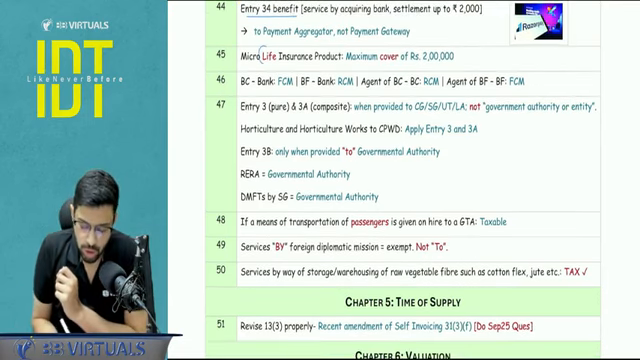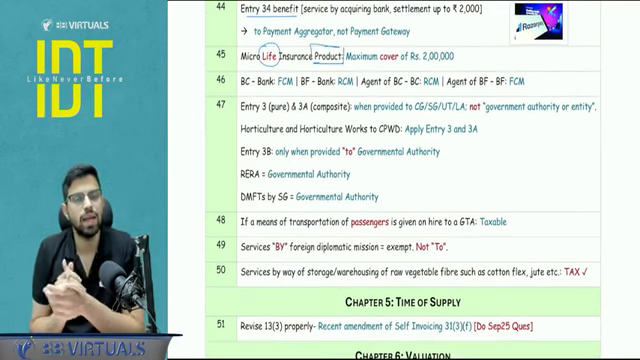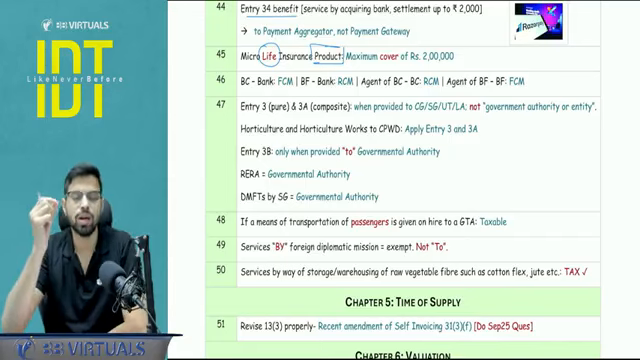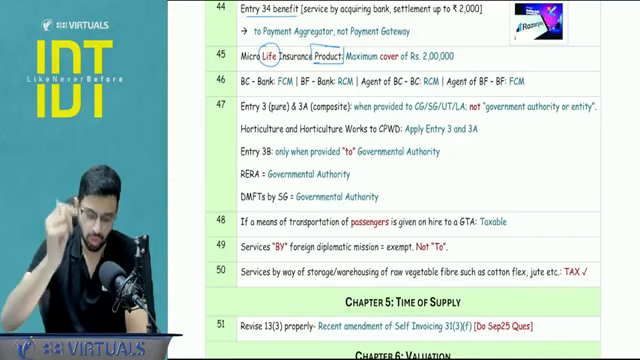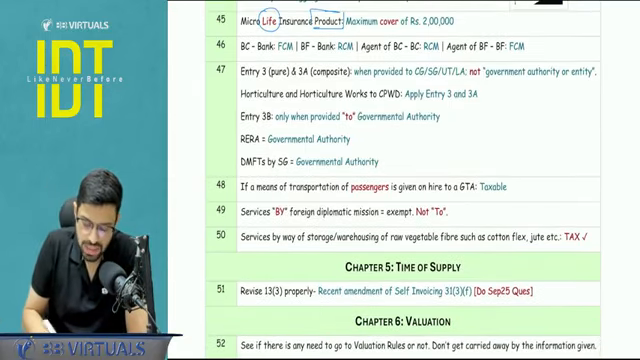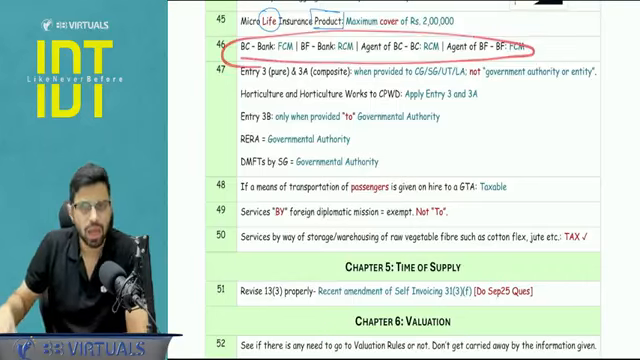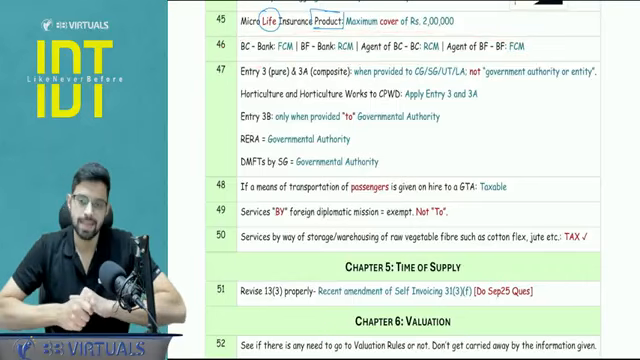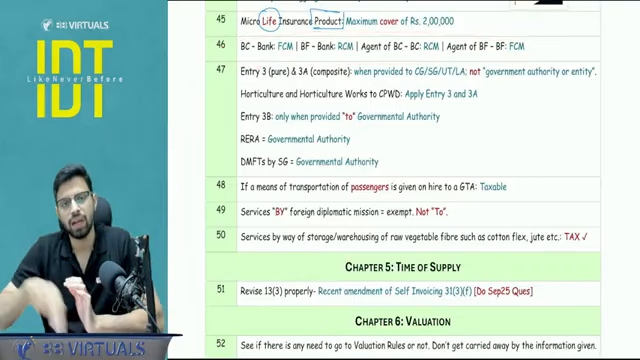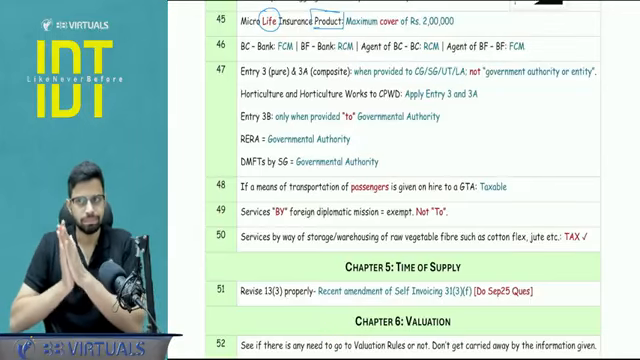Next, micro life insurance product, one of the exemption categories. So what do you mean by micro life insurance product? It means the cover is up to rupees 2 lakh. Okay. Next, with respect to BCBF, the entire spectrum, I will just give you a brief revision of the exemption entry for BCBF, and then we will see the RCM FCM part.